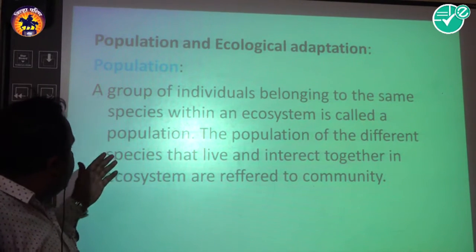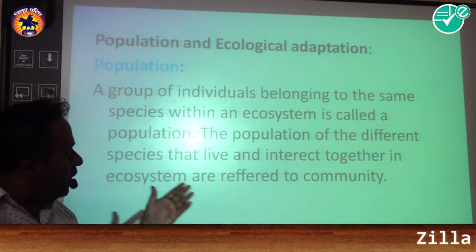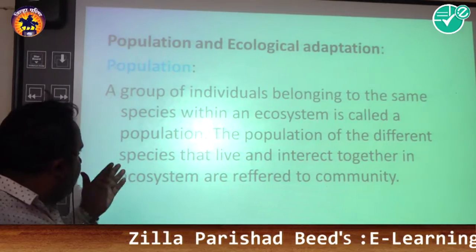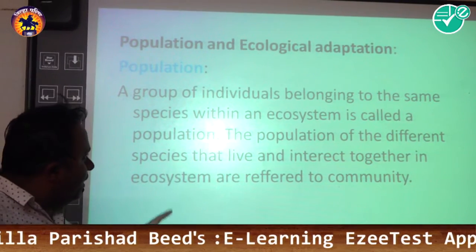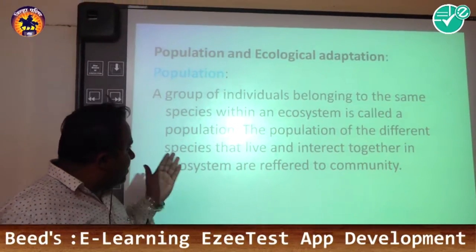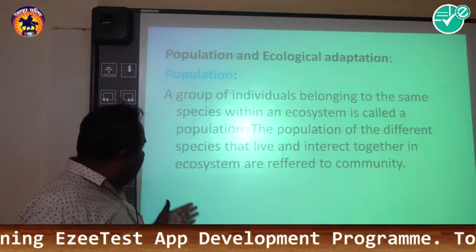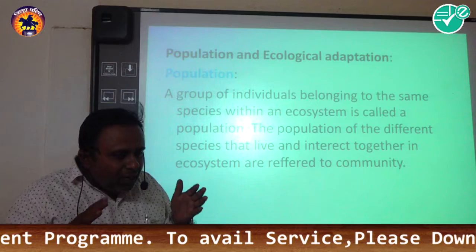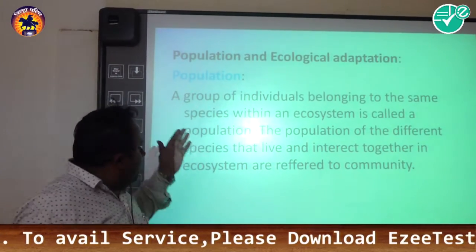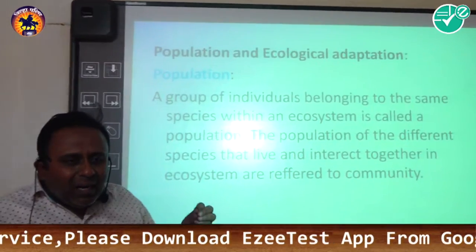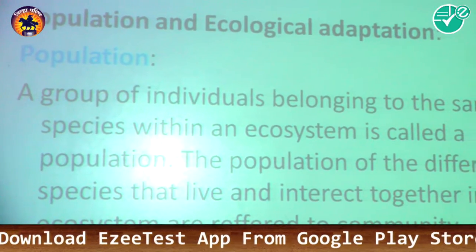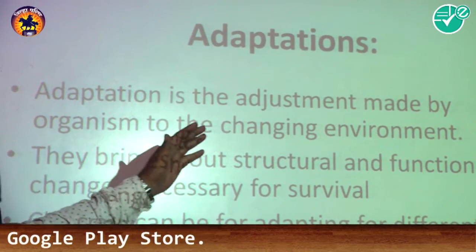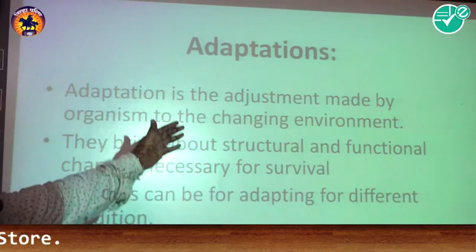We know that a group of individuals belonging to the same species within an ecosystem is called a population. And the populations of the different species that live and interact together in the ecosystem are referred to as the community. We know that the community as well as the populations are attached to each other. First, we learn about the adaptations.